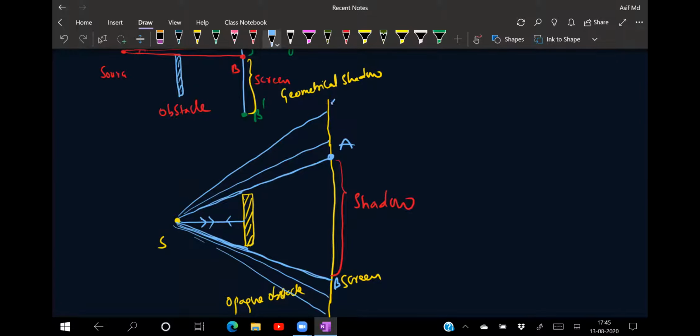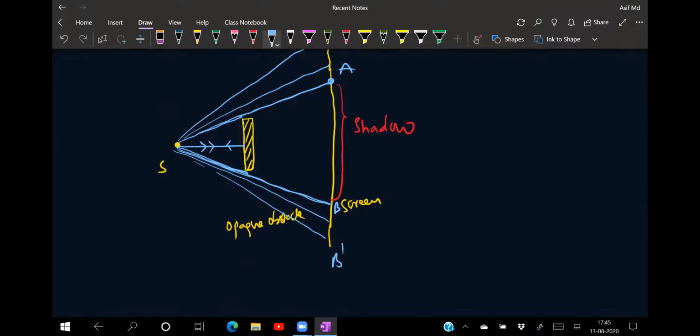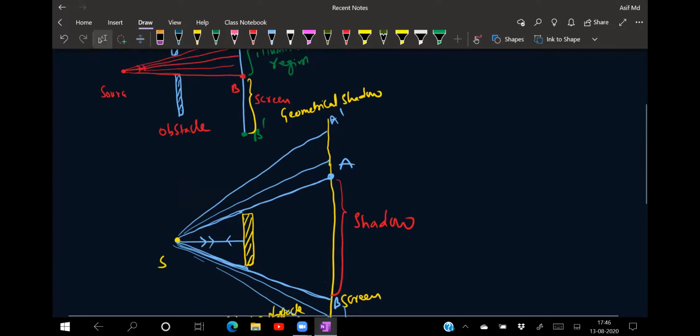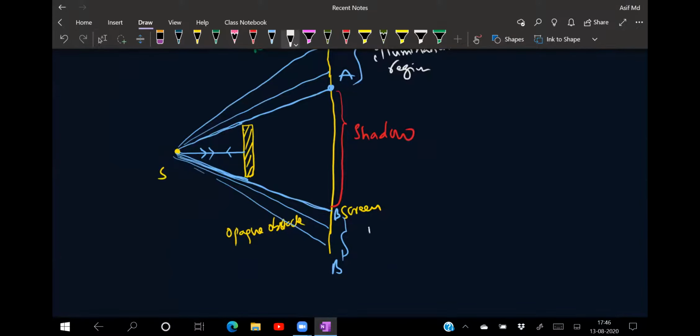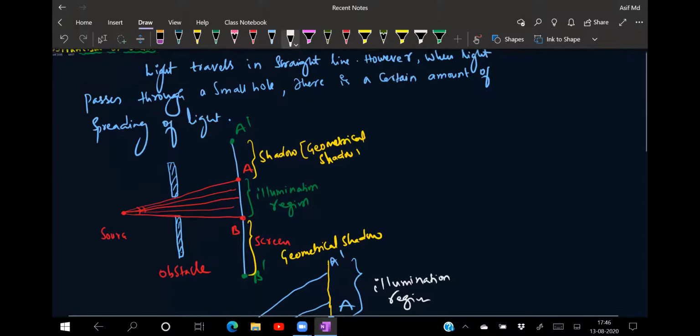So this region A to A dash, and this region in the downward direction, B to B dash, where light is present, will be called the illumination region. That means light is present in that region. Down also there is light present in this region, so this is also your illumination region. Because here we are not seeing anywhere the bending of the ray of light. We are talking about only straight lines.